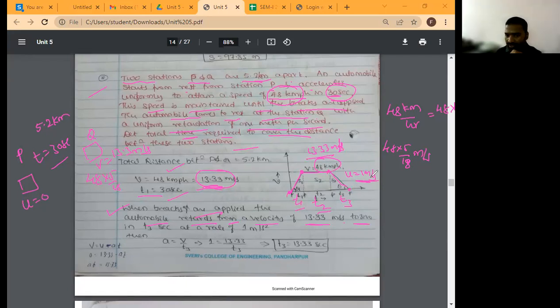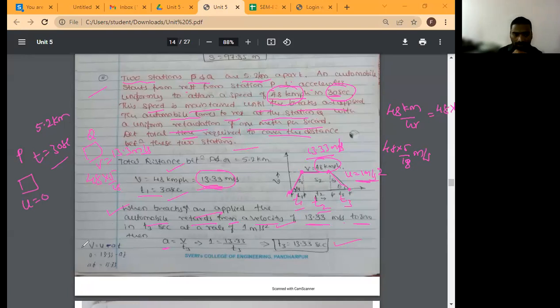Okay, he has given 1 meter per second. That is 1 meter per second square. Uniform retardation he has given. The automobile retards from a velocity 13.33 meter per second to 0 in t3 seconds at the rate of 1 meter per second square. You know what is acceleration? V by t. 1 meter per second square is given. Velocity is known. Then divide by t3, so that you will get t3 as 13.33 seconds.